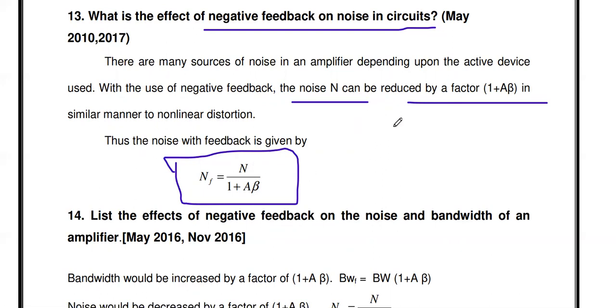If you are introducing negative feedback, the noise is reduced by the amount 1 plus A beta. So NF, noise with feedback, is equal to noise without feedback divided by 1 plus A beta. This is one of the university questions.